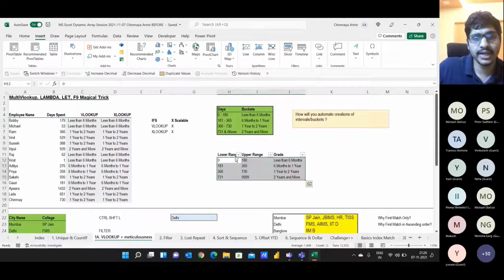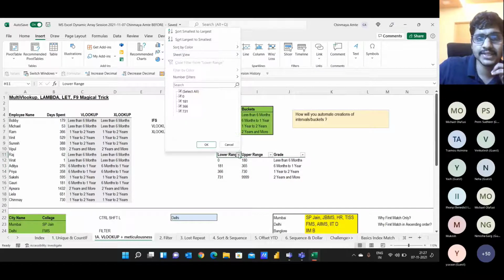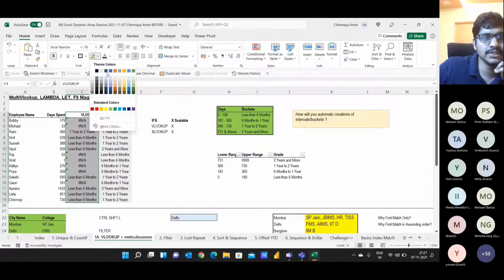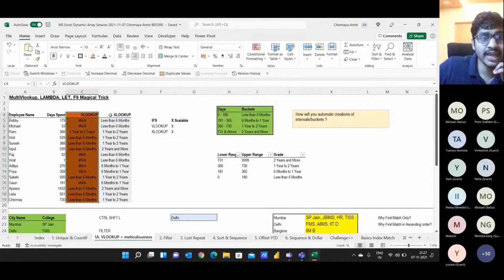I'll show it to you again. This is our normal answer. I'm sorting this data, largest to smallest. And if you see, VLOOKUP is giving me an error. I'm highlighting VLOOKUP in some other color. And XLOOKUP is still giving me the right answer. So why is XLOOKUP giving the right answer?